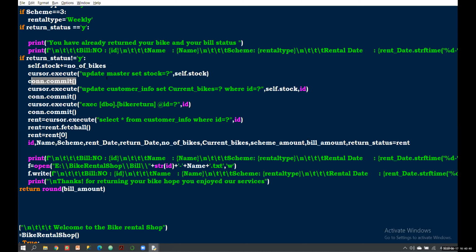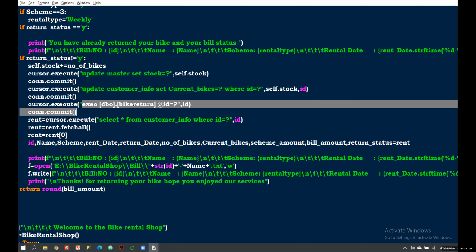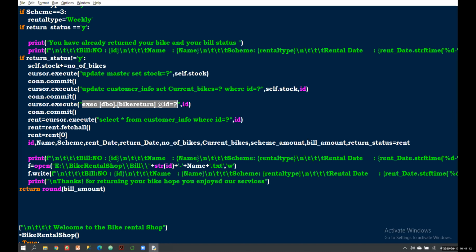Then after that, here I'm going to update my current bikes also in the customer info table, right? After that, I'm using this bike return procedure, which is also an update procedure. It updates the return status, calculates the bill amount, and also the return date. Those things are updated by using this single procedure. Here I just pass my ID and it updates the whole thing.